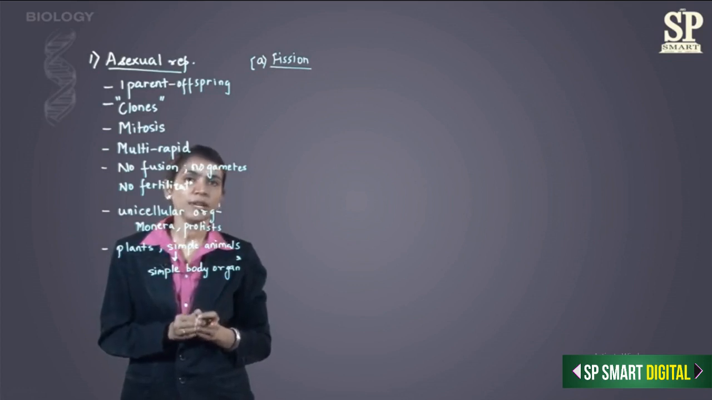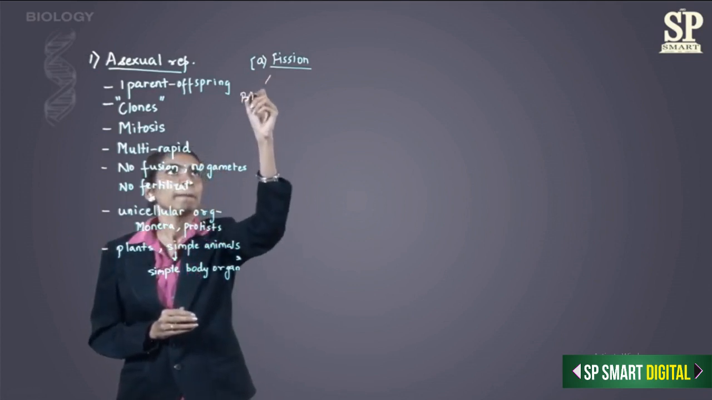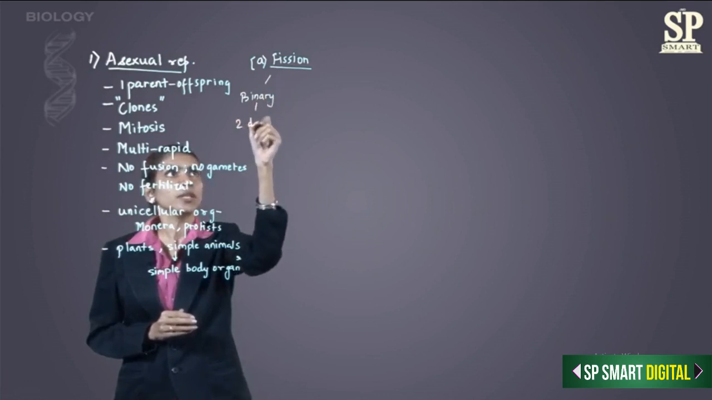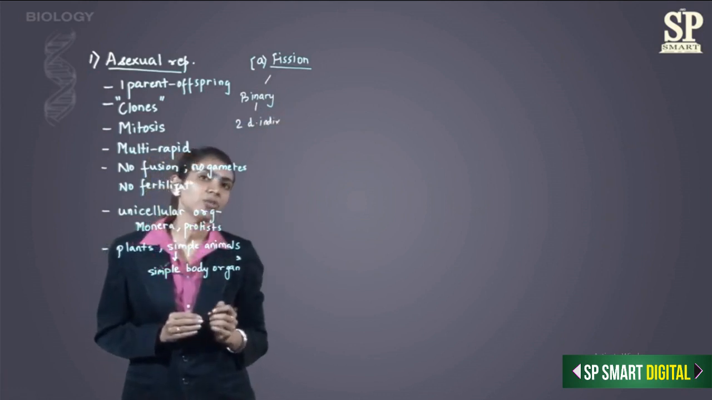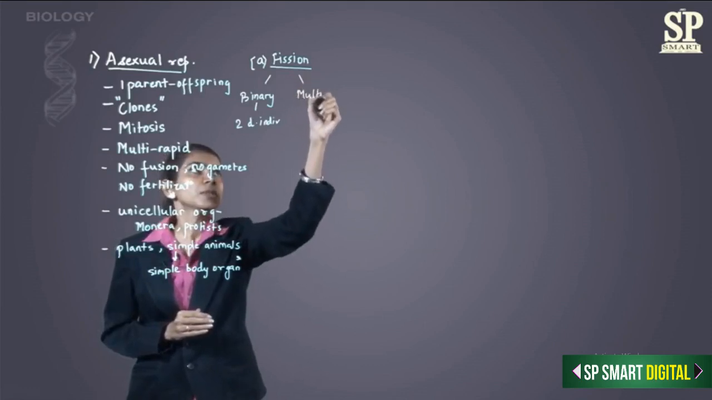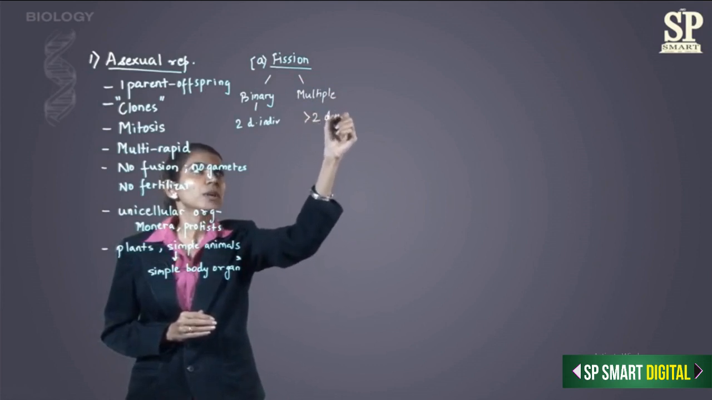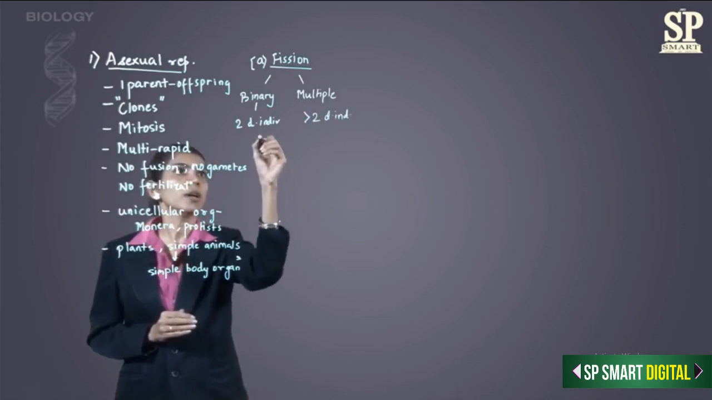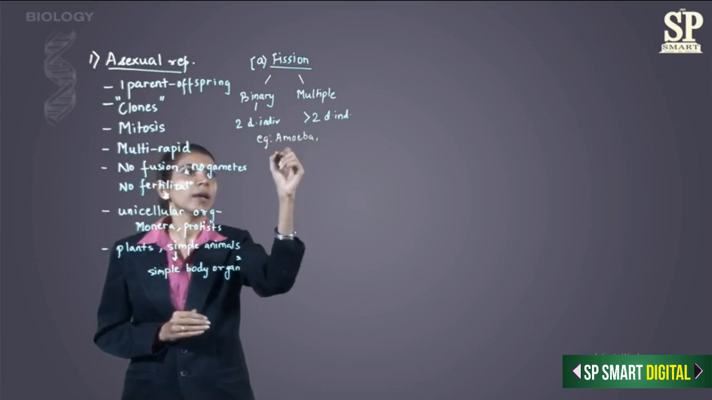When the parent body divides into two, the fission is called binary fission. So here, two daughter individuals are formed. When the parent body divides into more than two parts, it is called multiple fission. So here, more than two daughter individuals are formed. Examples of fission are amoeba, paramecium,